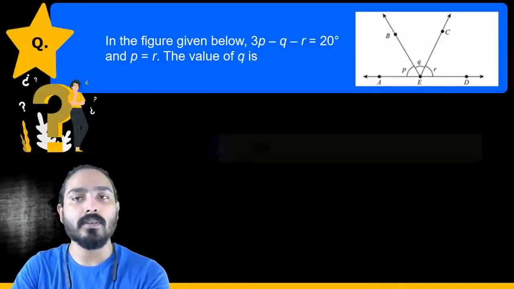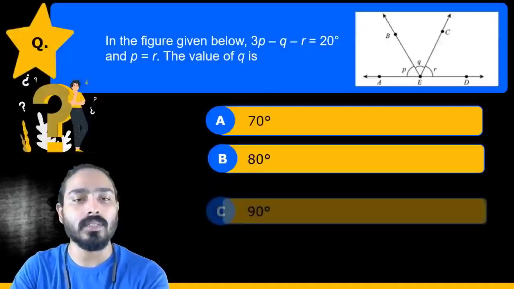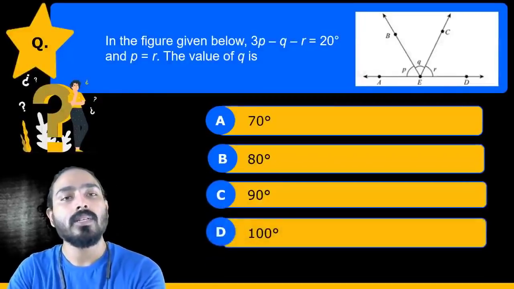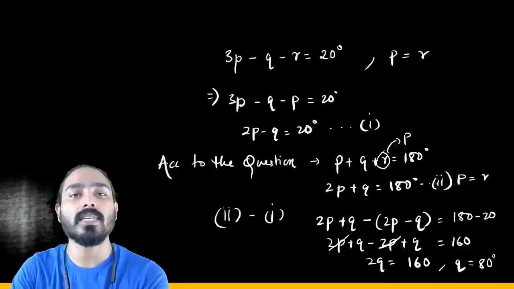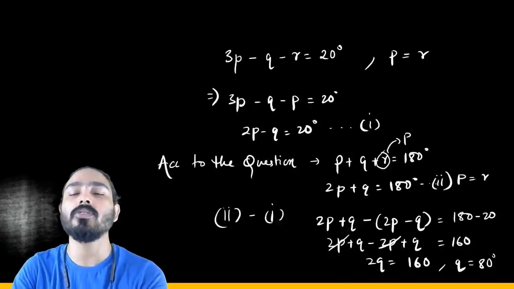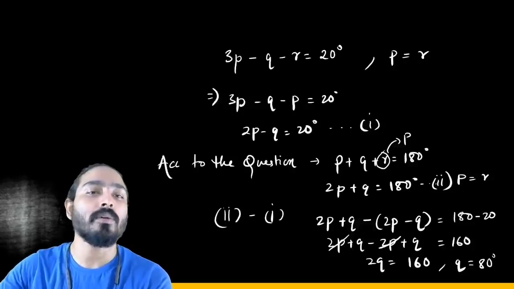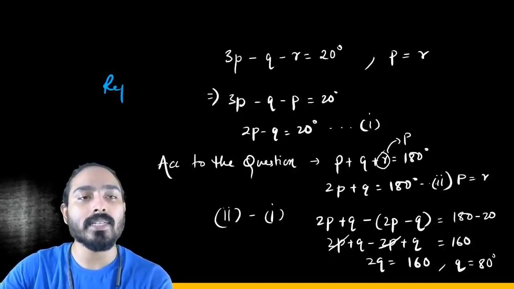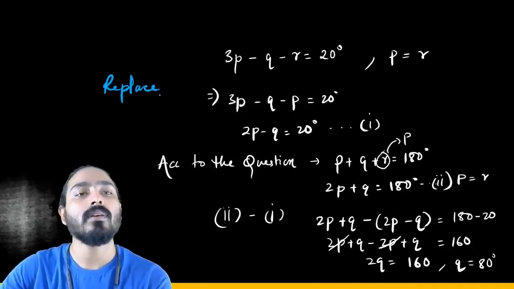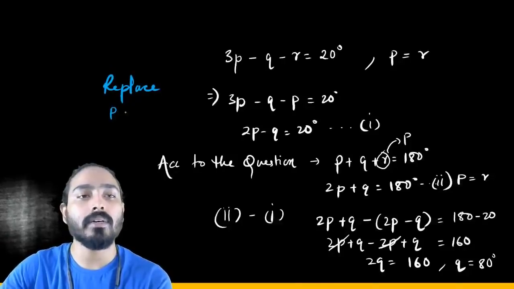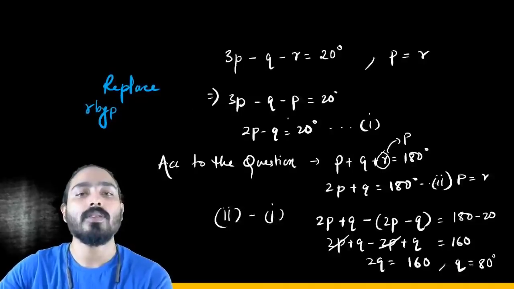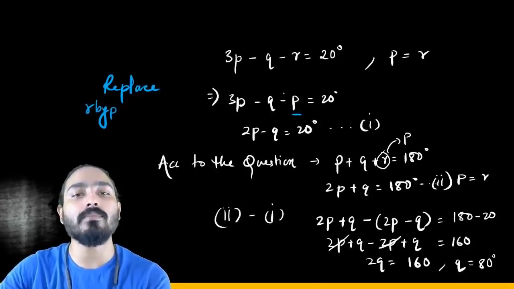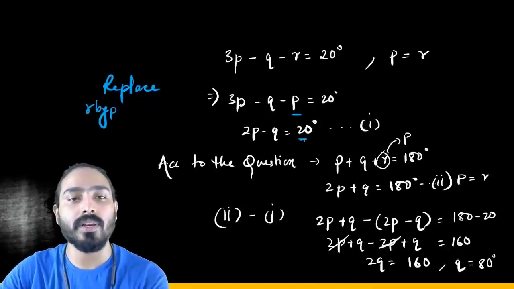In this question, this is a bit tricky, just a bit difficult to solve. So just look at this. What is given? 3p minus q minus r is given as 20 degrees. And it is also given that p is equal to r. So on replacing, we'll replace r by p. So we have replaced r by p. So this becomes 2p minus q is equal to 20 degrees.